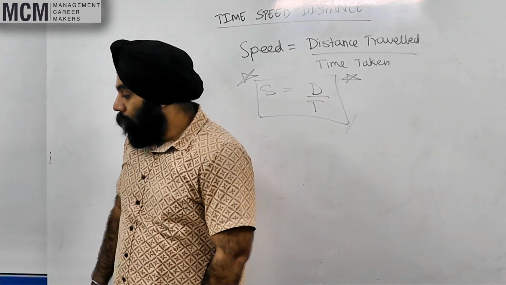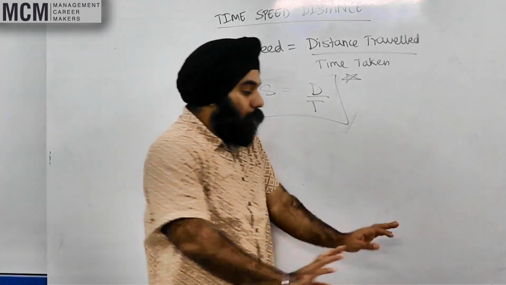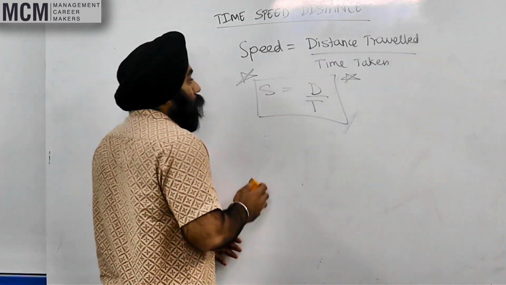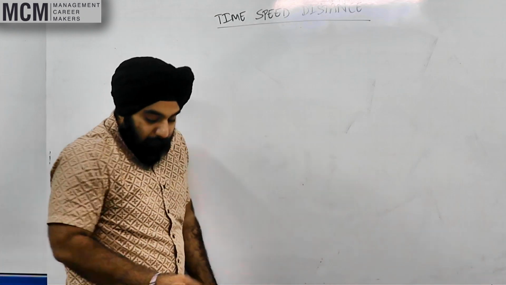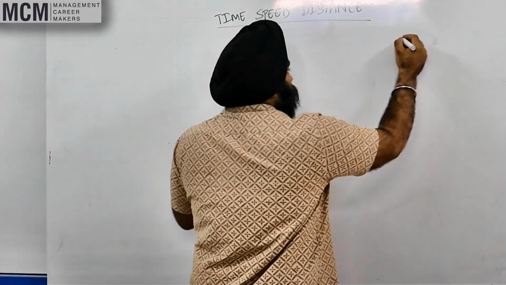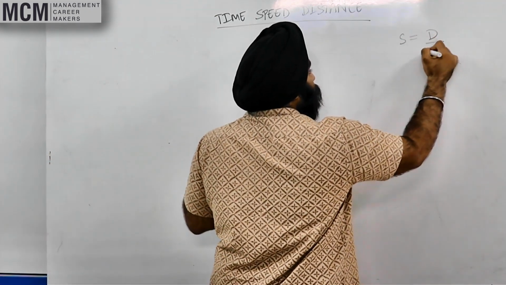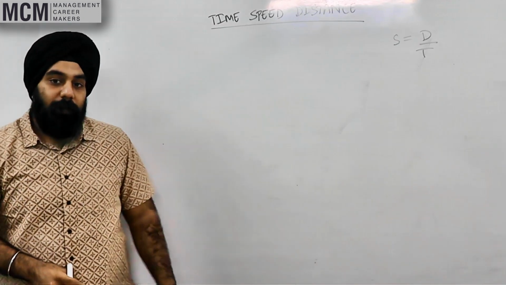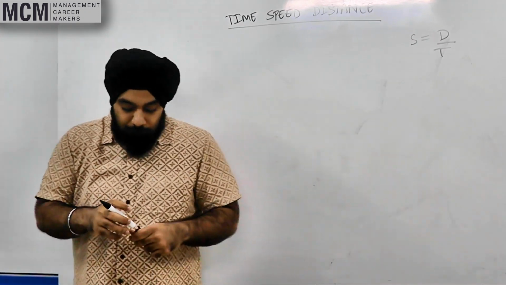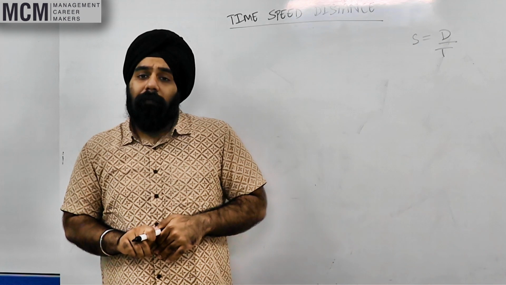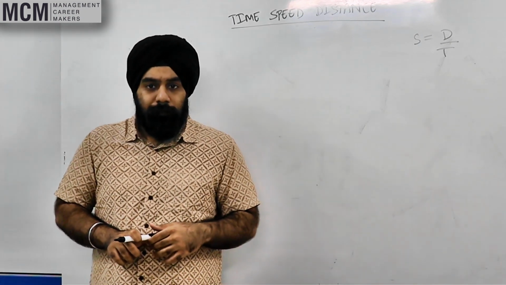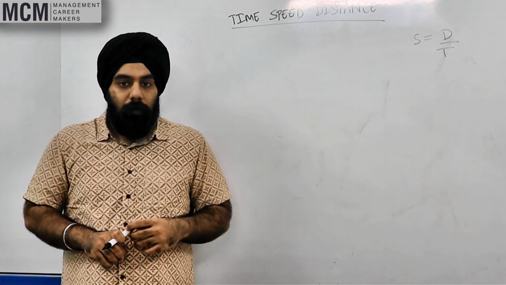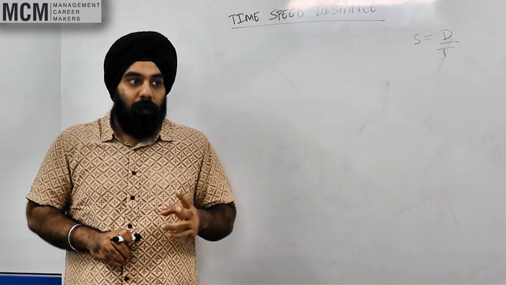Okay, so before we go about solving questions of speed, distance, time, let's understand the units of speed, distance and time. Now if you travel say from Mumbai to Delhi, do you say it takes me 2 hours to travel?